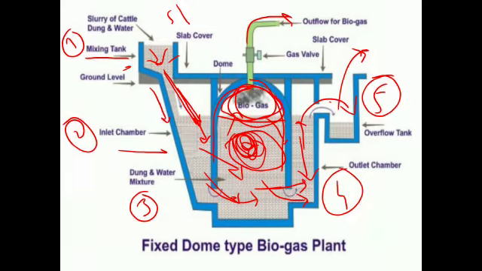When more and more biogas is accumulated in the dome-like structure, that biogas exerts pressure over the slurry. Then the slurry is directly introduced into the outlet chamber, and when the outlet chamber is completely filled with slurry, from the outlet chamber the slurry is introduced into the overflow tank. So this is about the total working of that biogas plant.